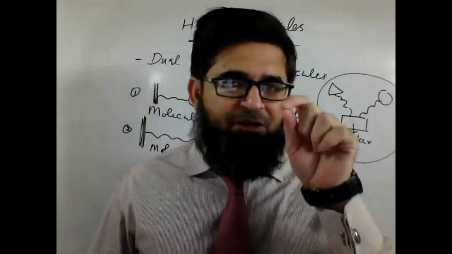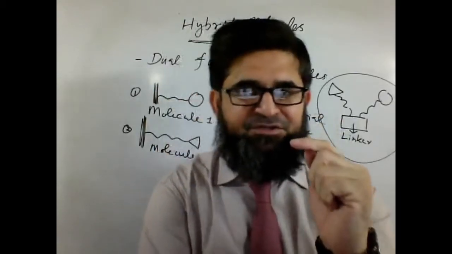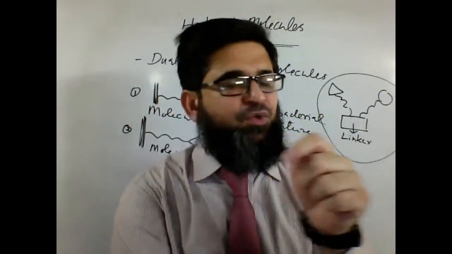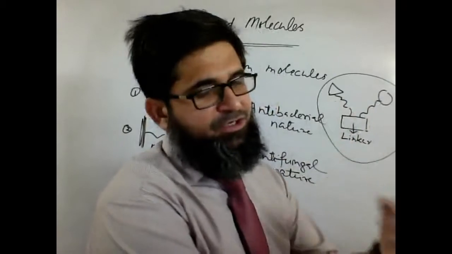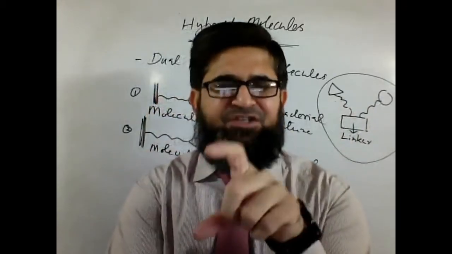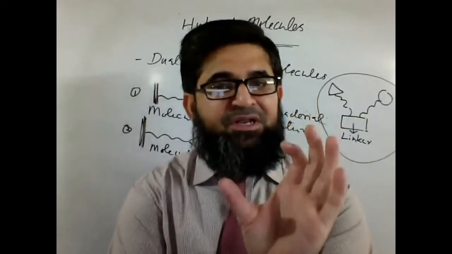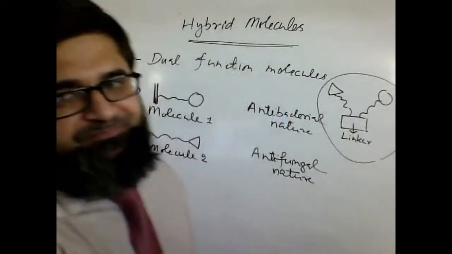So the molecules should have some chemical functionalities through which they can be linked to a linker. If they have functionalities through which they can link to the linker, then we can generate a hybrid molecule.